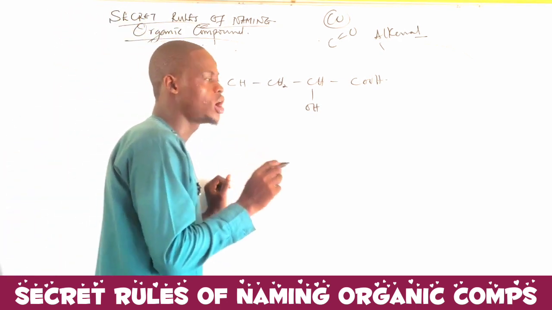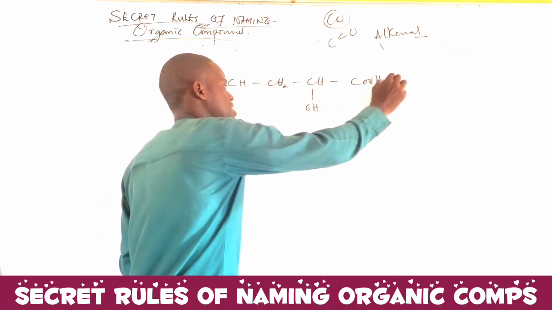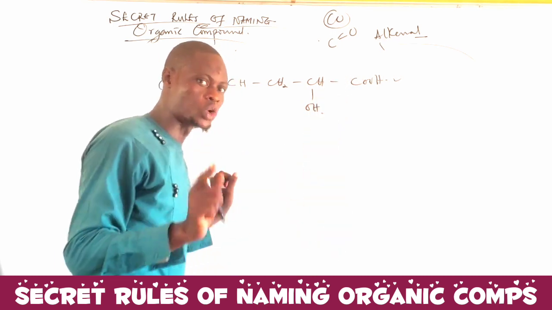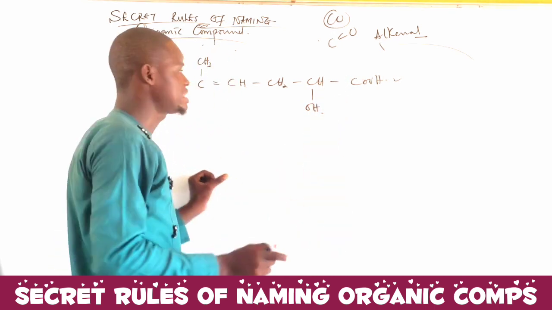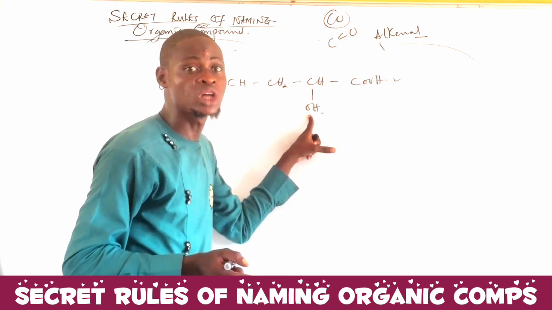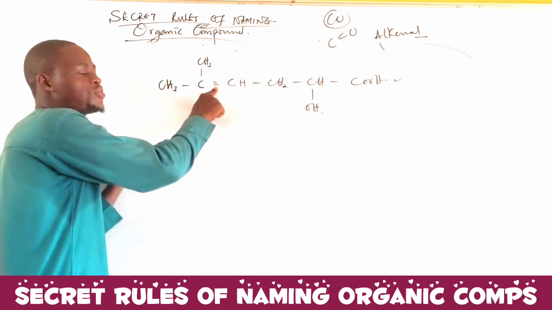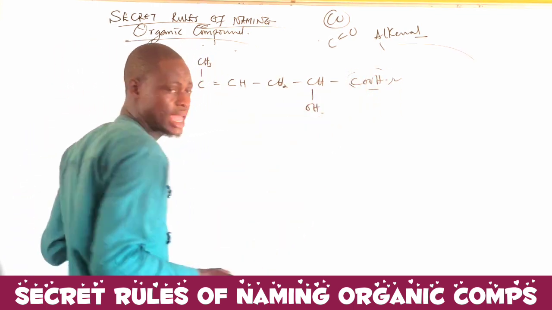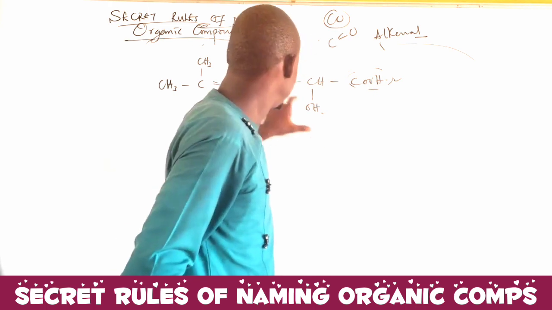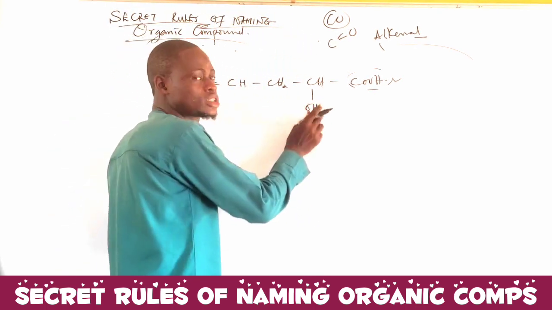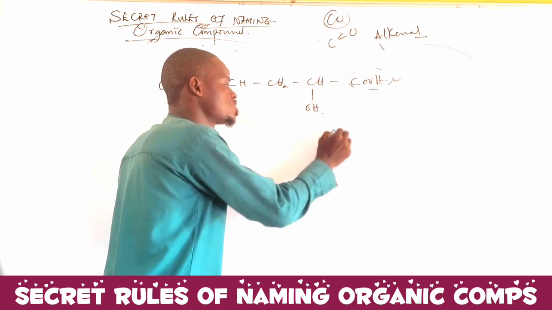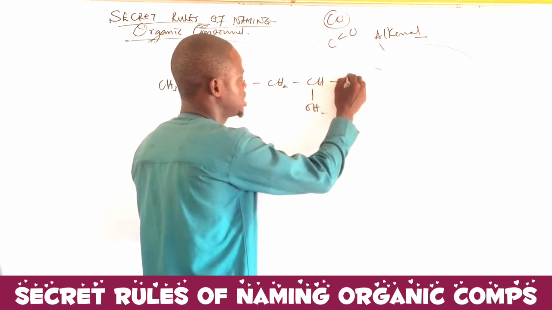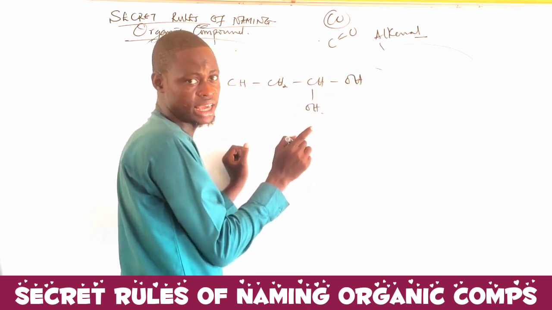First of all, is there any functional group? Yes, this is a functional group, and it is a carbon functional group. It has more privilege than the ordinary one that does not have carbon. Now, this is another functional group, the double bond. I'm going to count such that this functional group must have the lowest number. Although this one here is acting as a substituent in this case. Whenever OH is to act as a functional group, they will put it here. Are you getting what I'm saying now?